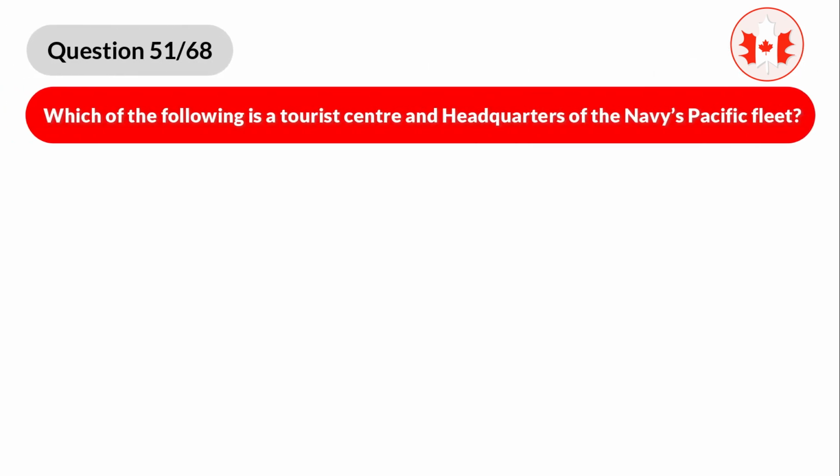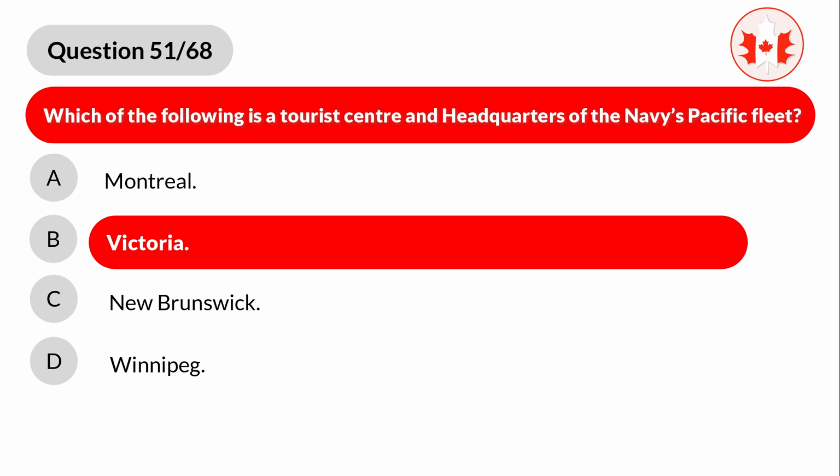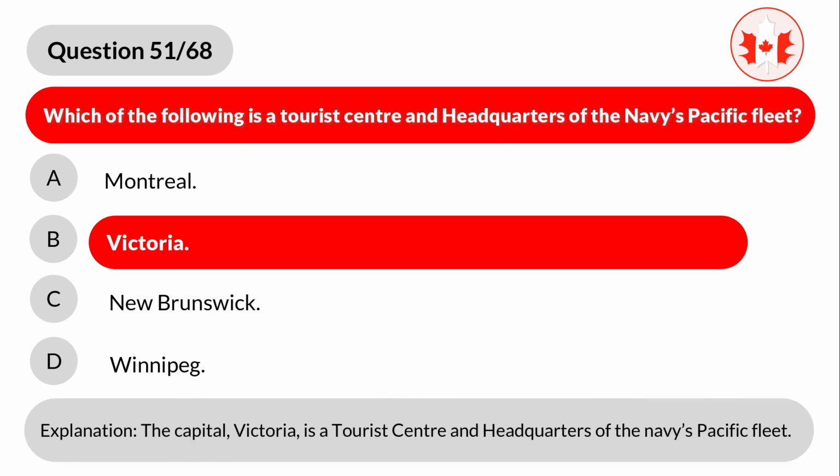Question 51. Which of the following is a tourist center and headquarters of the Navy's Pacific Fleet? A. Montreal. B. Victoria. C. New Brunswick. D. Winnipeg. Correct answer is B. Victoria. Explanation. The capital, Victoria, is a tourist center and headquarters of the Navy's Pacific Fleet.